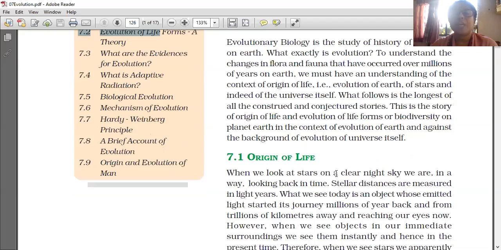When we look at the stars on a clear night sky, we are in a way looking back in time. Stellar distances, the distances between stars, are measured in light years only. What we see today is an object whose emitted light started its journey millions of years back, from trillions of kilometers away, and is reaching our eyes now.